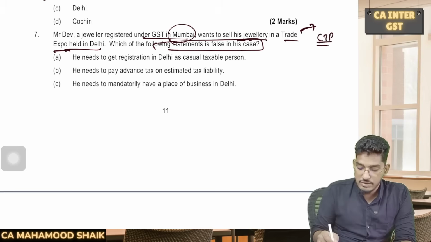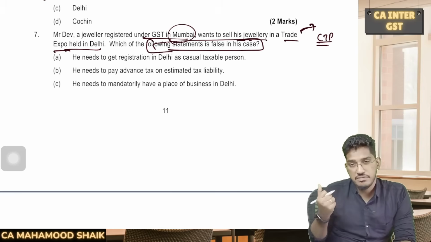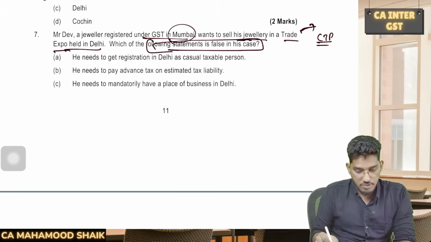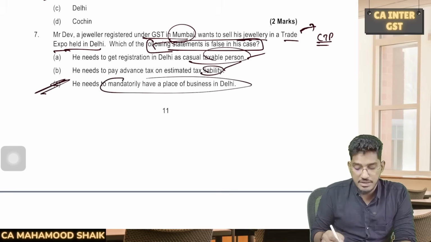Yes. So now they are asking regarding this registration, they have given a few statements. Regarding the scenario, they have given a few statements. We need to find out which one is false. He needs to get registration in Delhi as CTP? Yes. He needs to pay advance tax? Yes. He needs to mandatorily have place of business? No, this statement is false. Why?